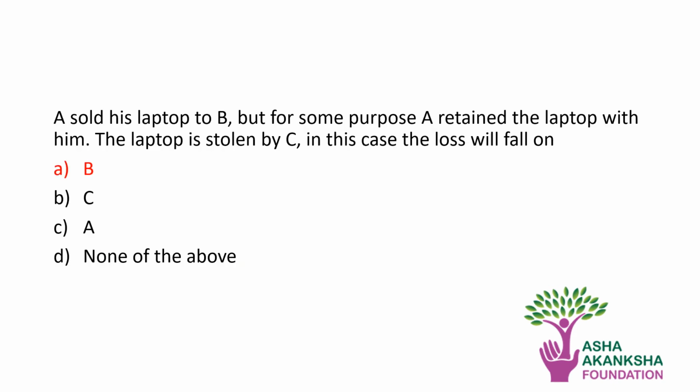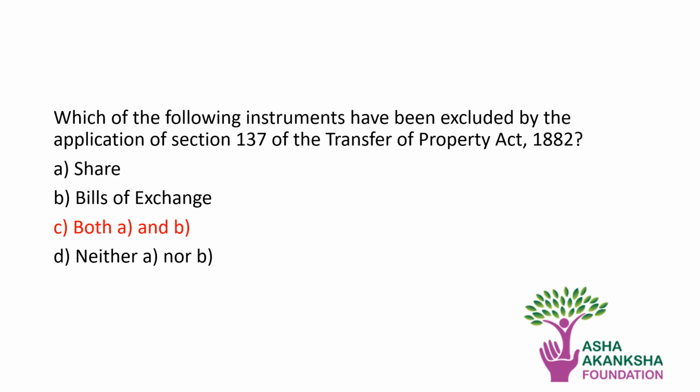Next question. A sold his laptop to B, but for some purpose A retained the laptop with him. The laptop is stolen by C. In this case, the loss will fall on. So the correct answer is B. Which one of the following instruments have been excluded by the application of Section 137 of Transfer of Property Act? So the correct answer is shares and bills of exchange both.